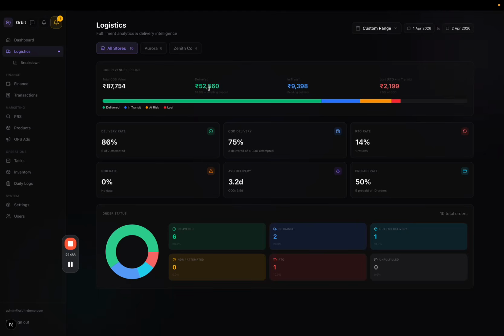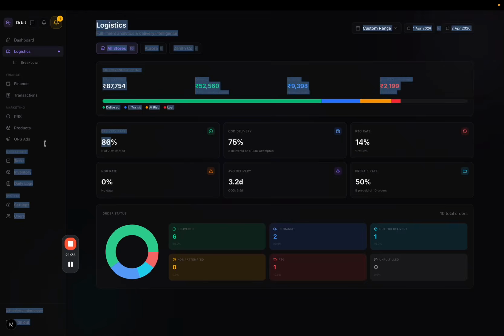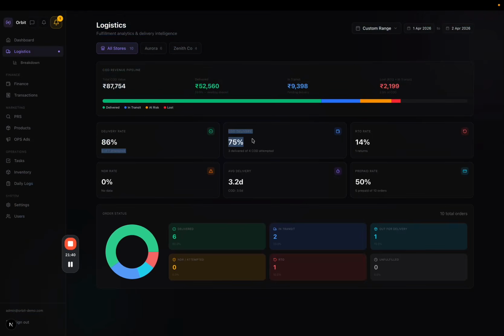Cool. So let's get back to this. The thing is that this will show you the delivered revenue between this time frame. The amount of total COD value, how much is in transit, how much got RTO'd, everything. Then it'll show you the total delivery rate, the COD delivery rate, because this is really important. The prepaid delivery rate is always 100.99%. The COD delivery rate is what makes the actual difference, right? So this is a very, very important KPI, right?